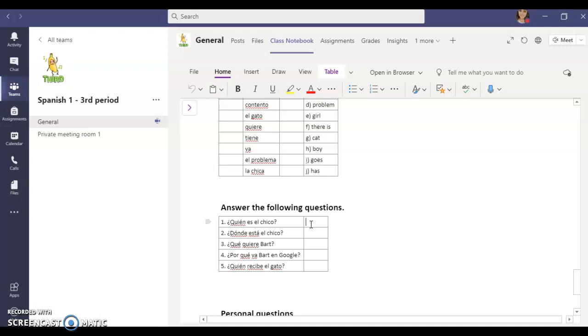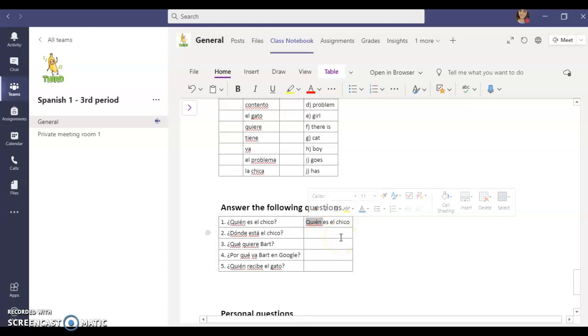So number 1 says, ¿Quién es el chico? ¿Quién, who, es el chico? Who is the boy? And we know with our who questions, we can take the entire thing, paste it over here, and we're going to take out the word who and replace it with the person's name.